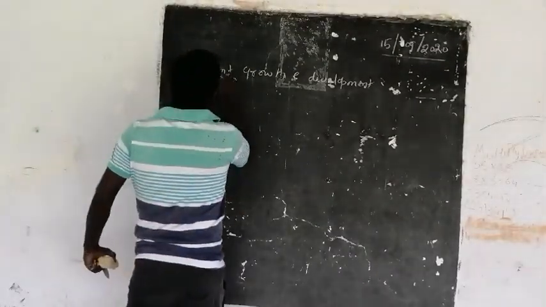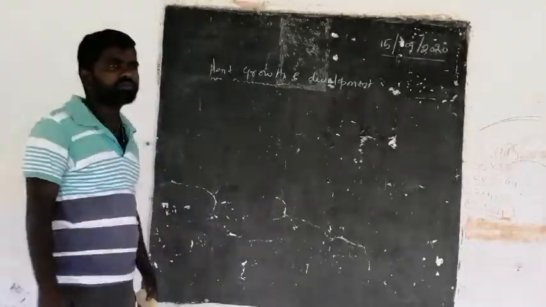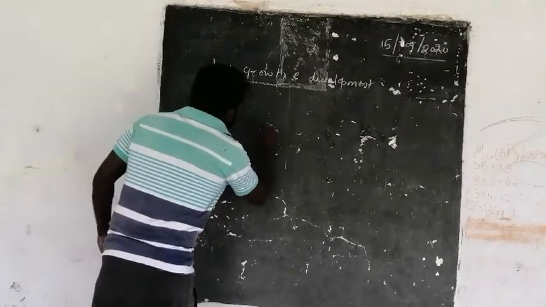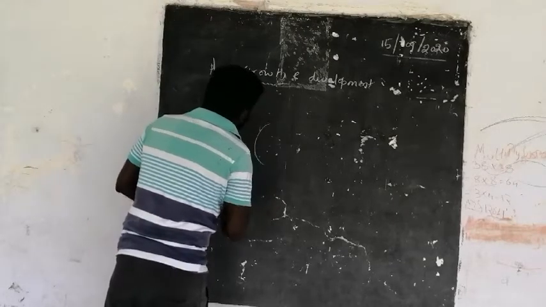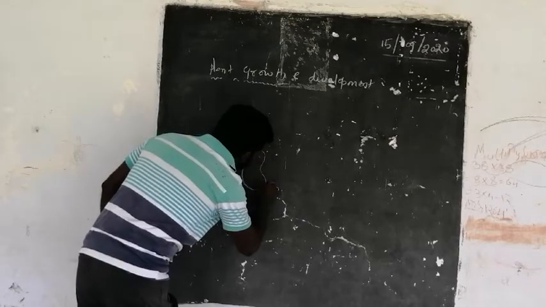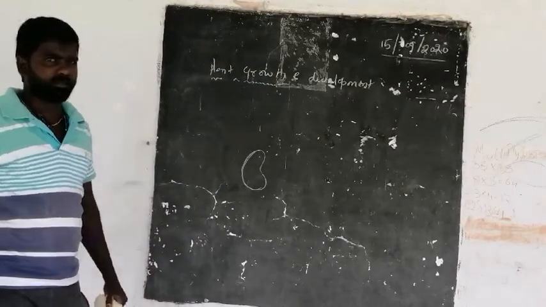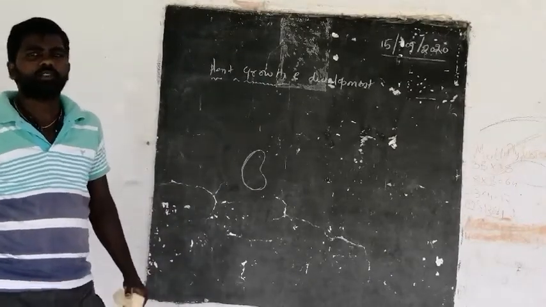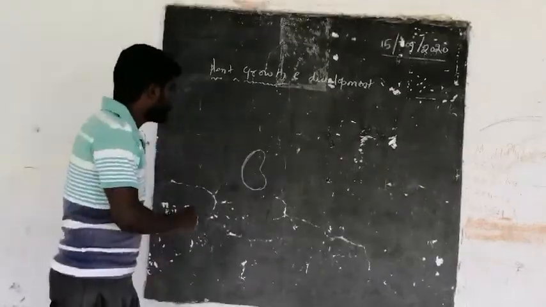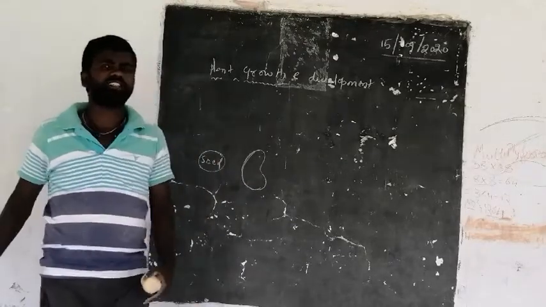And how can plants grow? Let us take a seed. Under favorable conditions, the seeds can germinate.